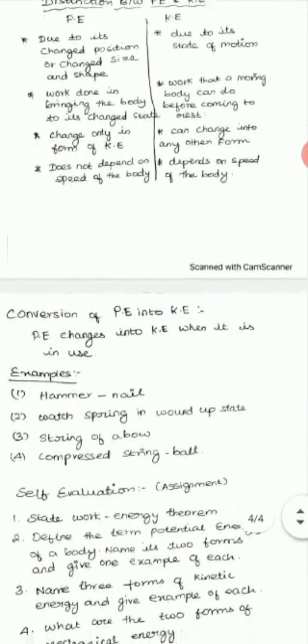Next, when the potential energy changes, it only changes into kinetic energy. When the kinetic energy changes, it can change into any form of energy. Potential energy does not depend on the speed of the body, but kinetic energy depends upon the speed of the body, because kinetic energy is due to its state of motion. So it depends upon the speed of the body.